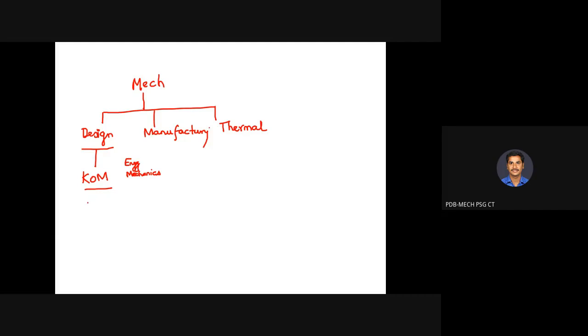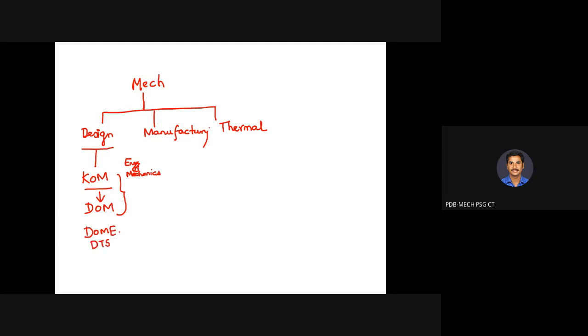For dynamics of machinery, which you are going to study in the subsequent semester, this kinematics of machinery is going to be a prerequisite for understanding the concepts, and thereby these two are very essential for understanding further design of machine elements. We are going to study design of machine elements, design of transmission systems.